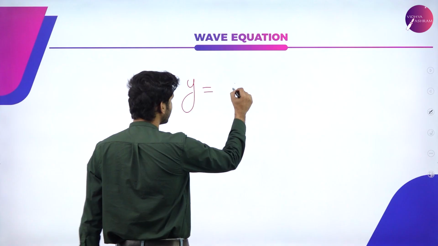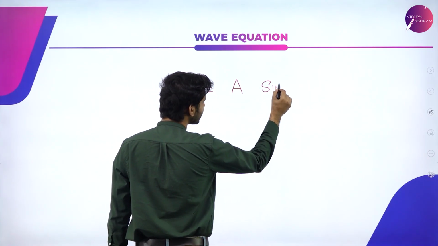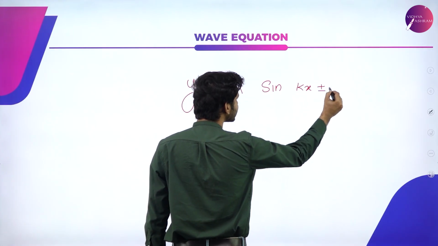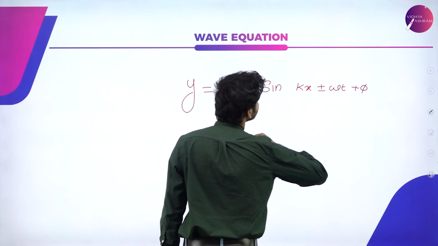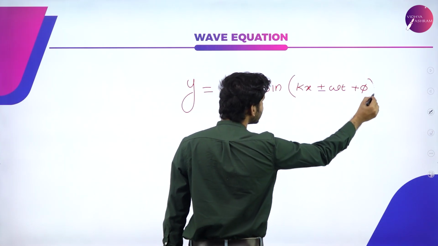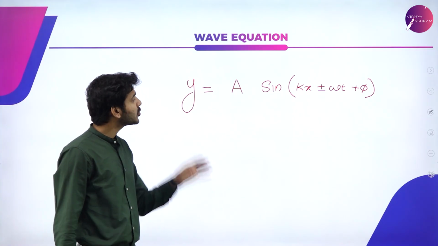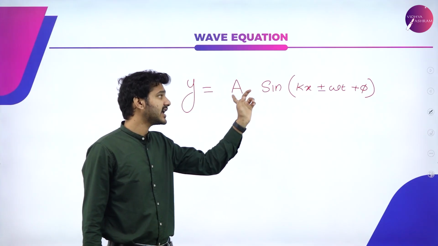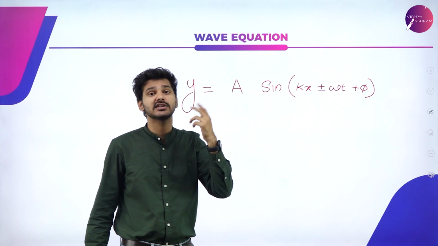Then I can say the wave will be A sin(kx plus or minus omega t plus phi). So this will be the nature of the wave which we are using in this chapter. So what exactly are these terms? Sir, we understood what sin(omega t plus phi) is, that is understood. But what is this kx? It is a new term.